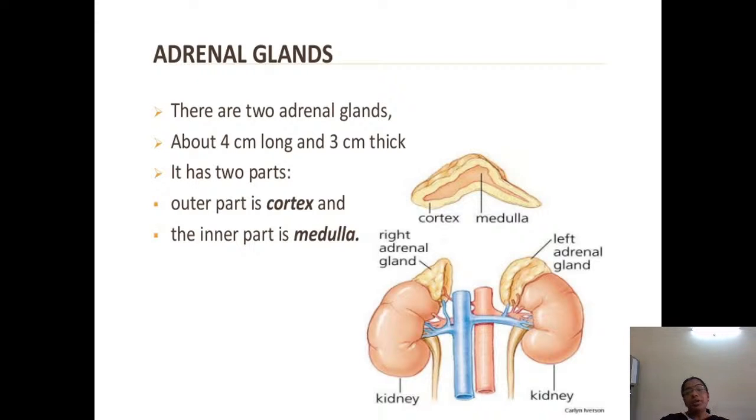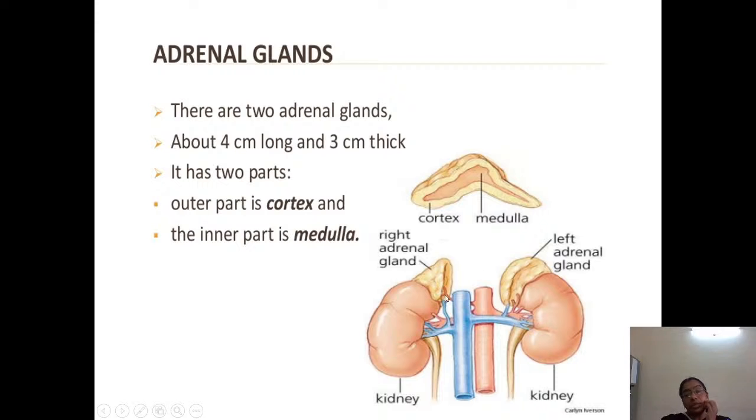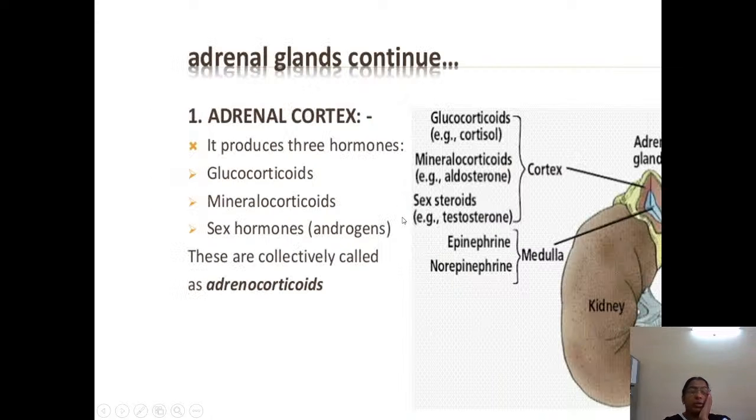Next, coming to the adrenal gland or suprarenal gland. There are two adrenal glands, about 4 centimeters long and 3 centimeters thick. When you see the cut section of the adrenal gland, the outer part is the cortex and the inner part is the medulla.